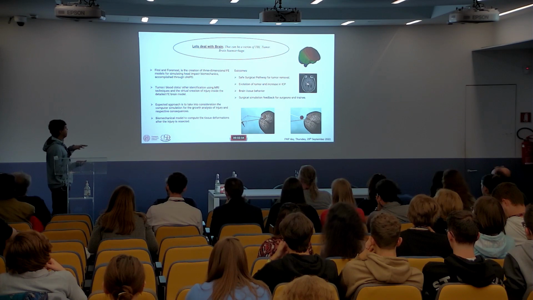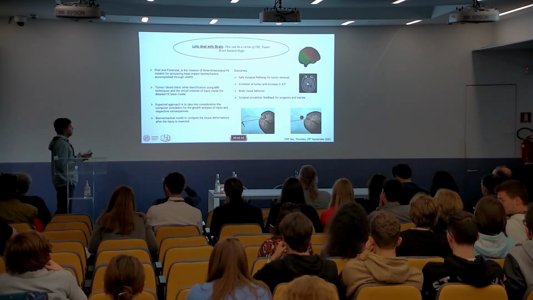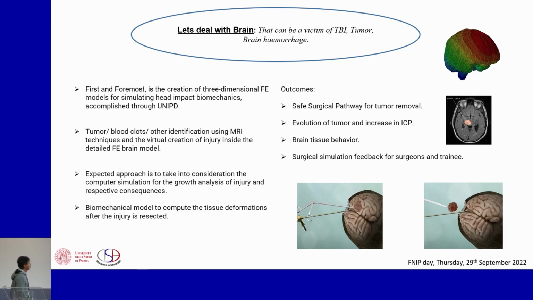A brain can be a victim of any injuries, TBIs, tumors, and brain hemorrhages. So what exactly are we doing? We are making a detailed finite element brain model and then trying to replicate any sort of tumor with respect to the MRI. That can be generic or patient specific. With this particular 3D model, we can easily replicate a human model with respect to the human tissues and all sorts of mechanical properties.